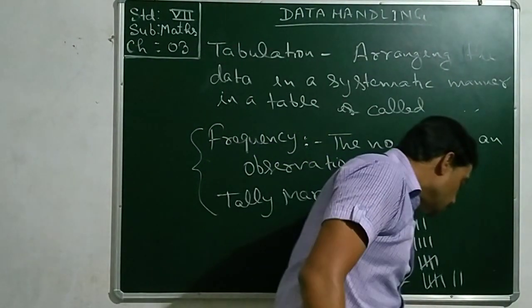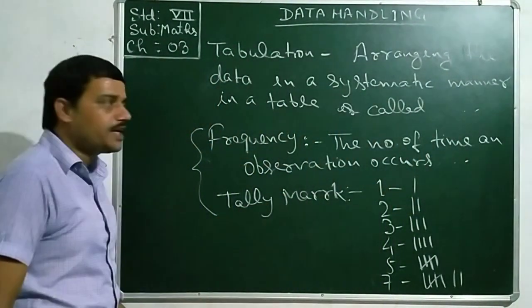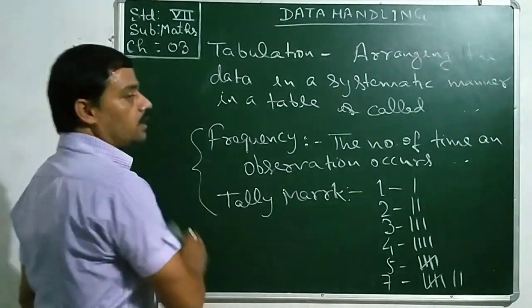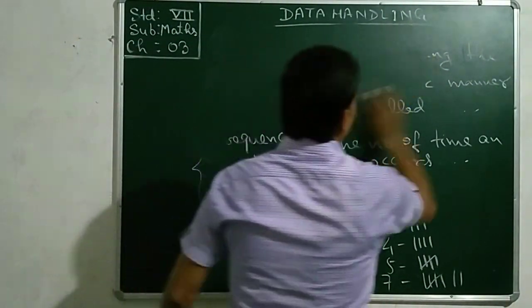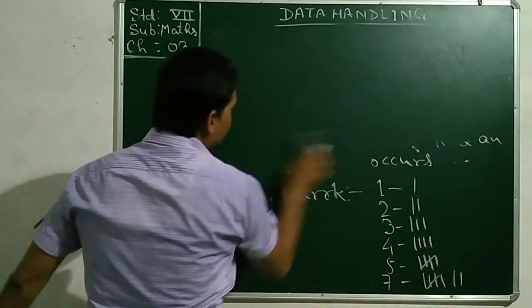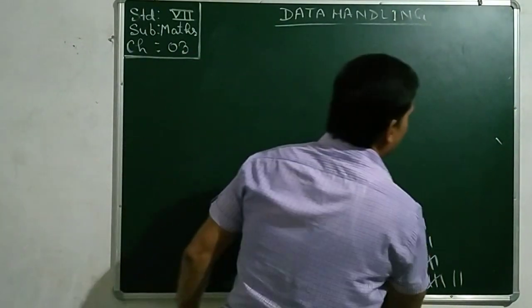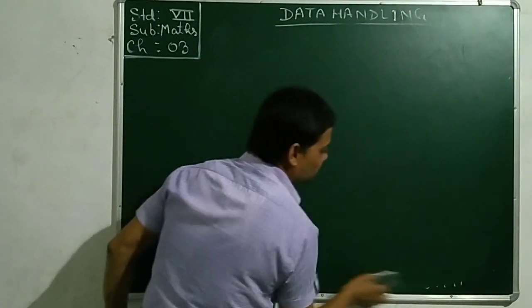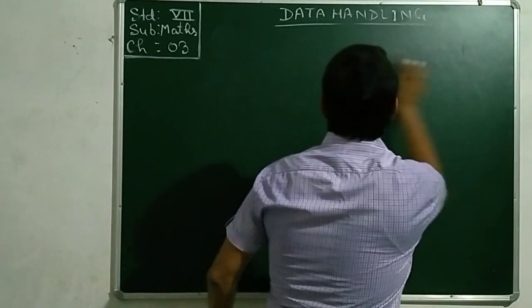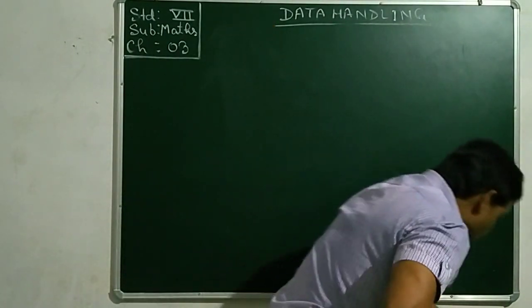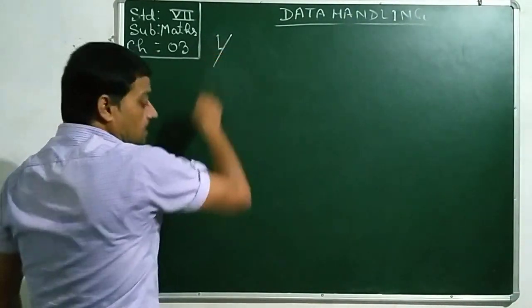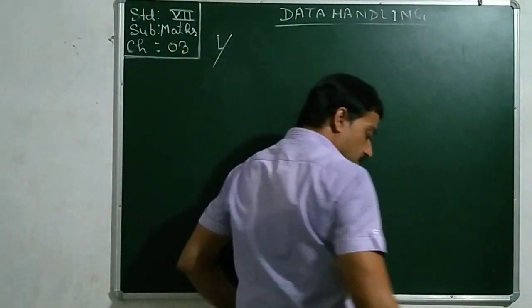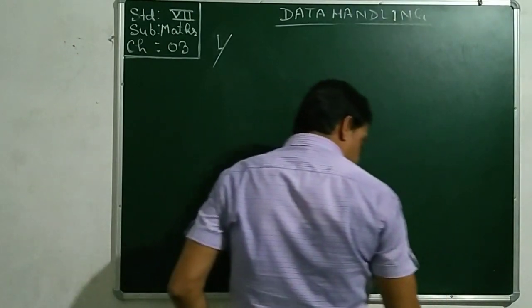Now, after going through this much, we can solve exercise 3.1. I am giving you hints for some of the sums. Look at the first sum, that is on page number 62.